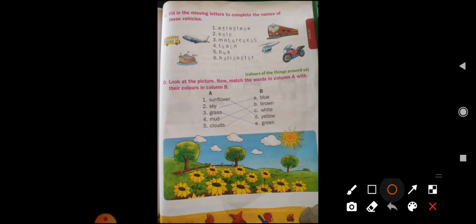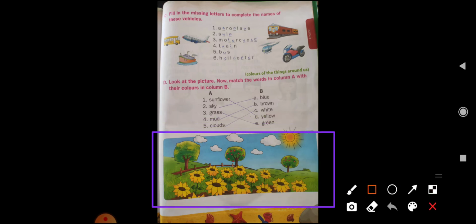So children, now come to Section D. Look at the picture. Now match the words in column A with their colors in column B. So children, first look at this picture. Then what do we have to do, children? We have to look at the picture and match the words in column A with their colors in column B. So sunflower color is yellow. Yes, the sunflower is yellow. Then sky is always blue.